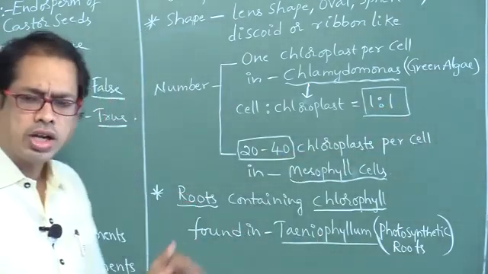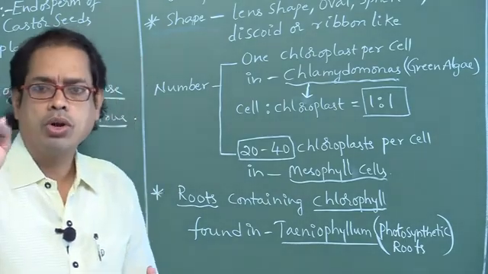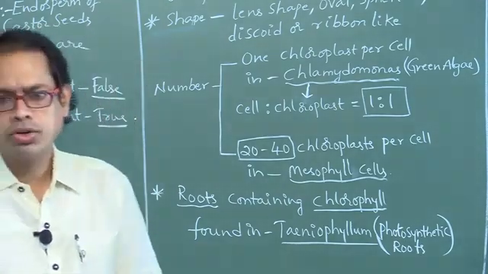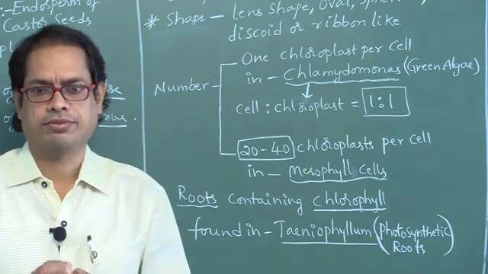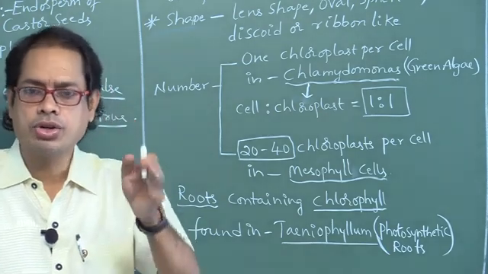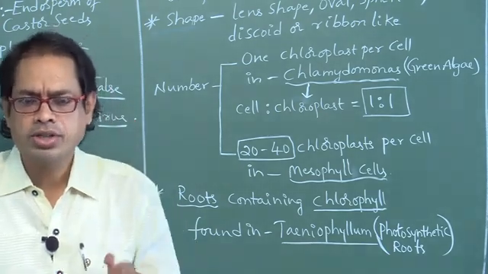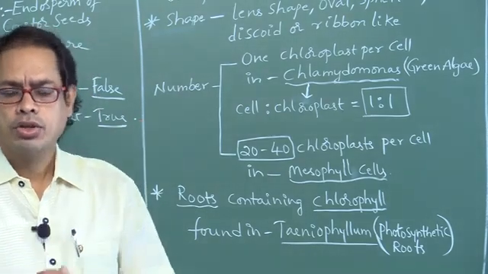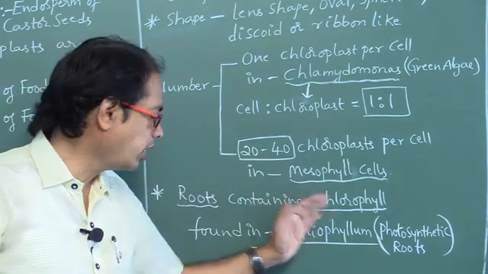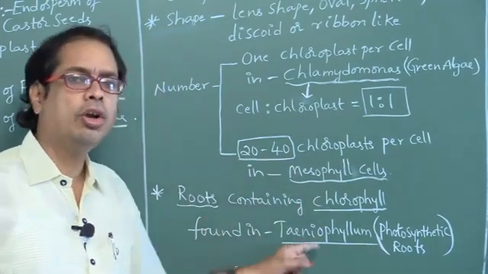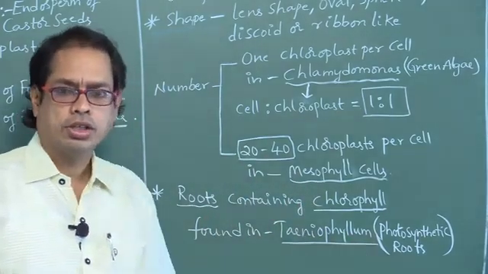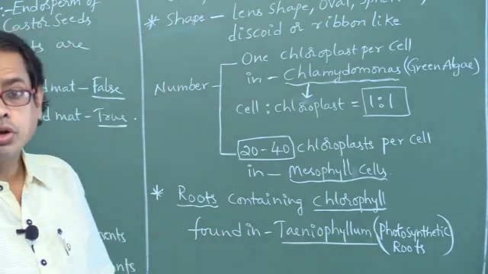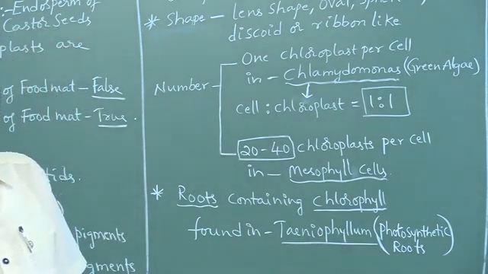Next, generally roots are brown in color, but green colored roots means the roots which contain chloroplast or chlorophyll. Roots containing chlorophyll are found in Taeniophyllum, so those roots are called photosynthetic roots.